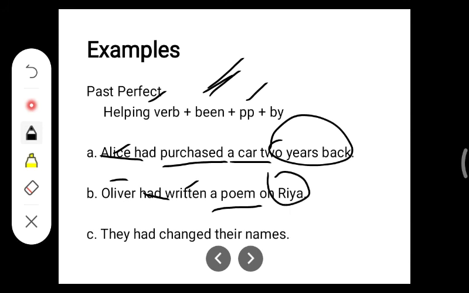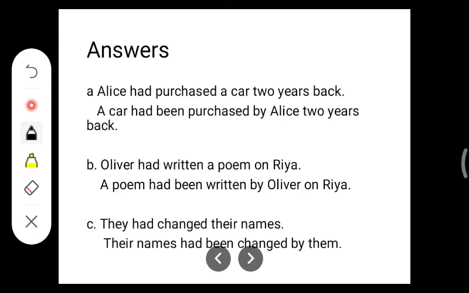They had changed their names. Here their names comes first. Had been changed by, they changes into them. So here their names had been changed by them. So these are the three formats in past tense. Again there is no past perfect continuous. So let's move to the next tense. These are the answers. Take a screenshot.